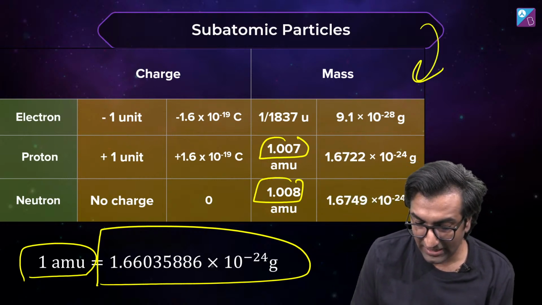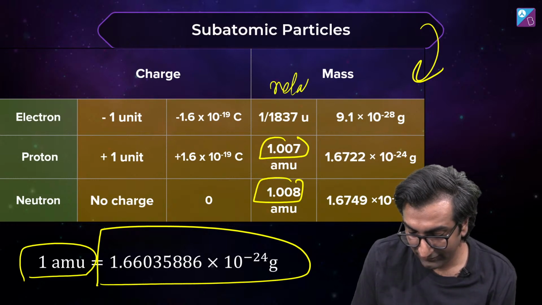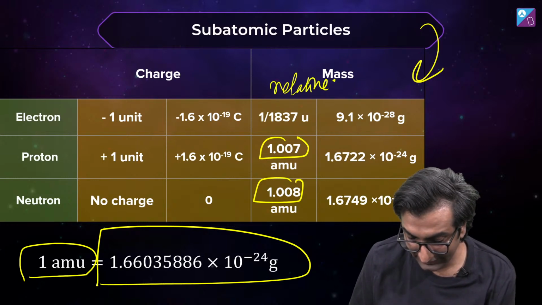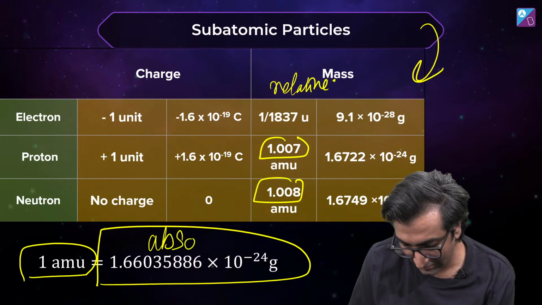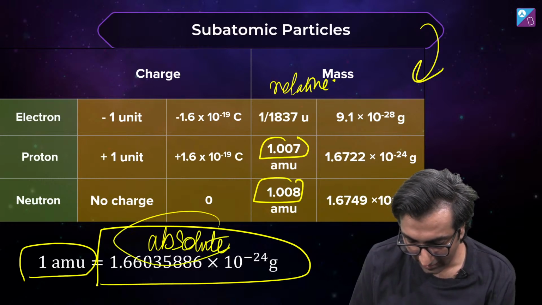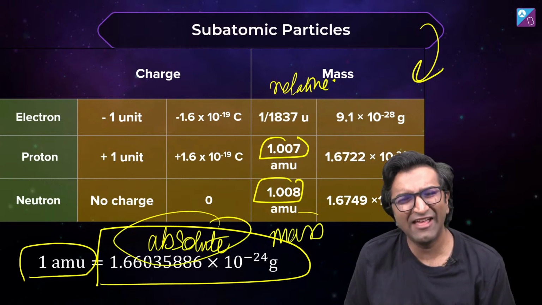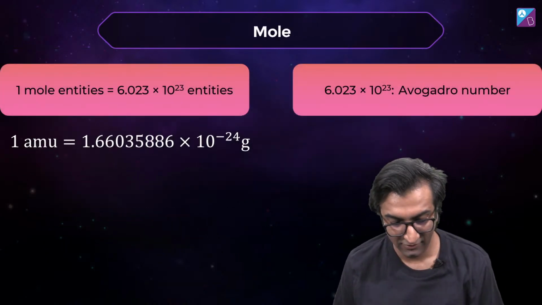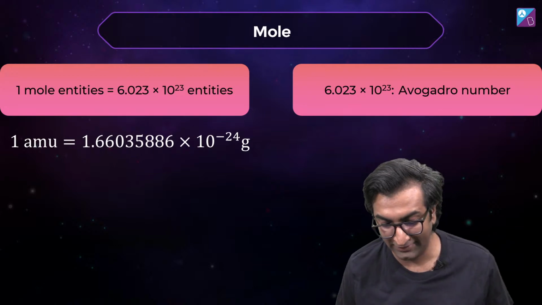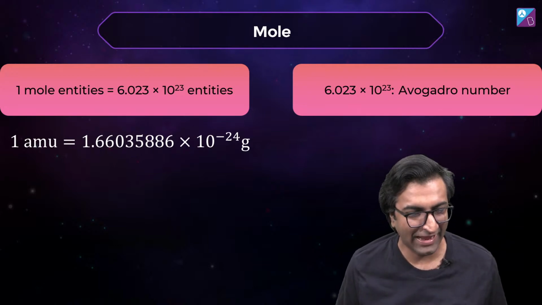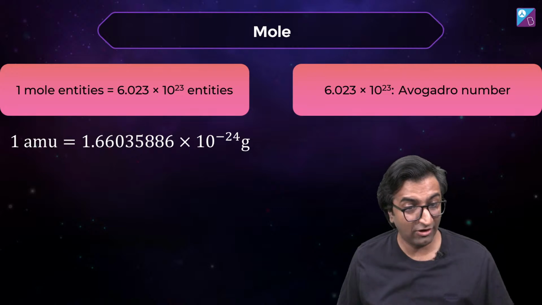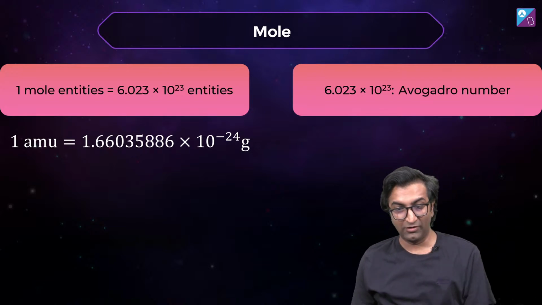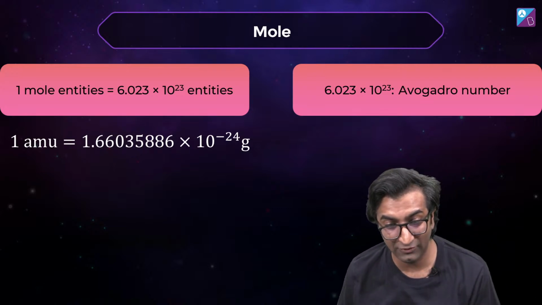So from this chart, this is the relative idea, and this is the absolute idea here. Absolute mass is there. How did I find this out? Some experiments were done. We'll do them later on. Okay. We will talk about the experiment later on. Thank you, legend. You're the best student. What is Avogadro's number? That's exactly what we're doing. 1 mole is exactly that number of atoms in 12 gram. Okay.